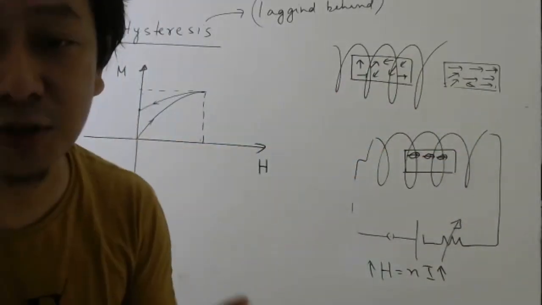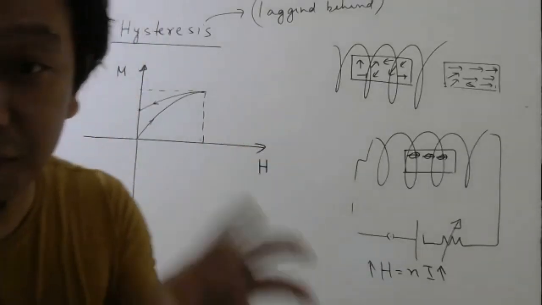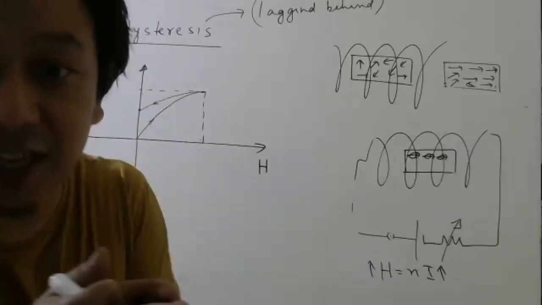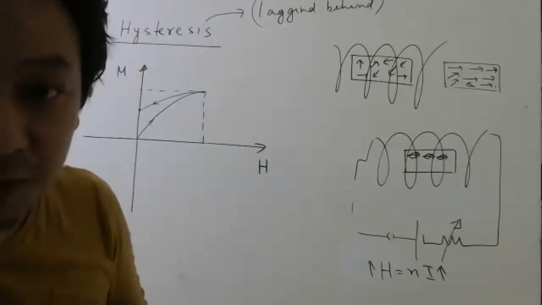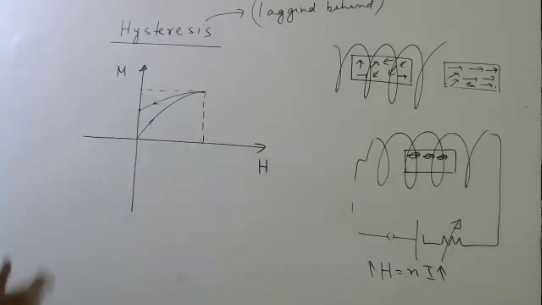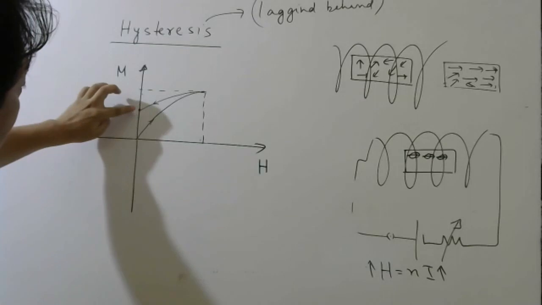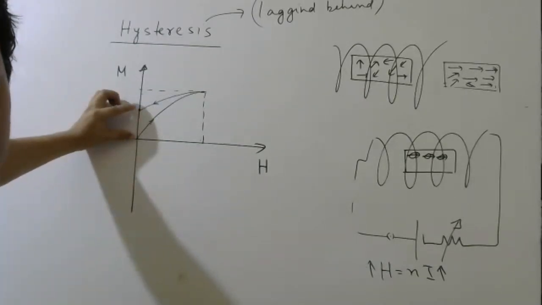And all this happens, if you think carefully, because of the domains. So if you remember, in ferromagnetic materials, there are some domains which make the atoms stay in the same direction. So because of that interaction, even when the external magnetic field is reduced to 0, your magnetization has not gone to 0. This much amount of magnetization is left in the material.